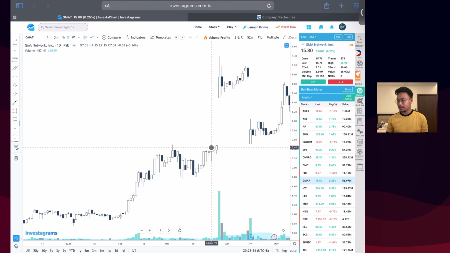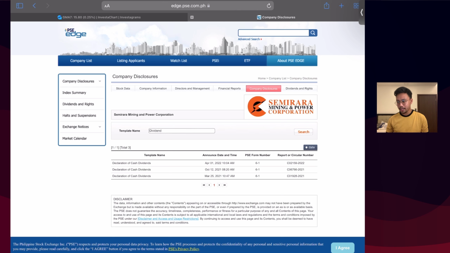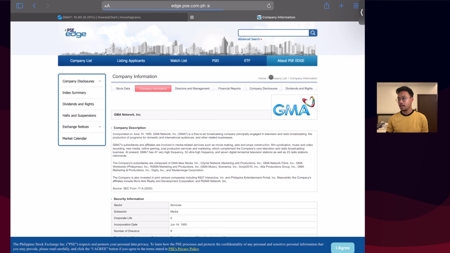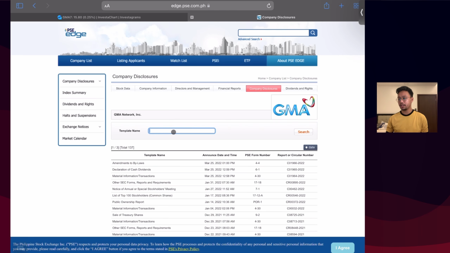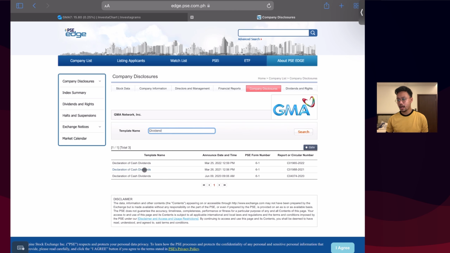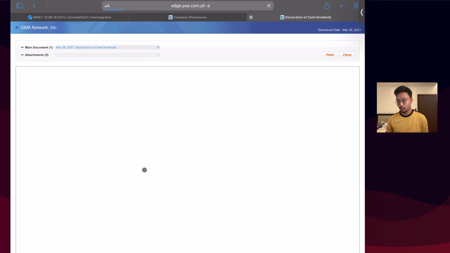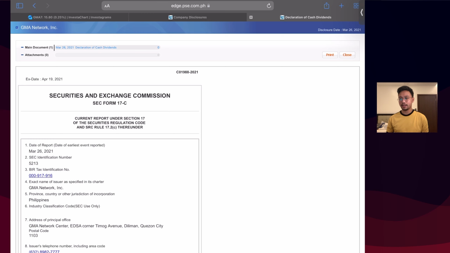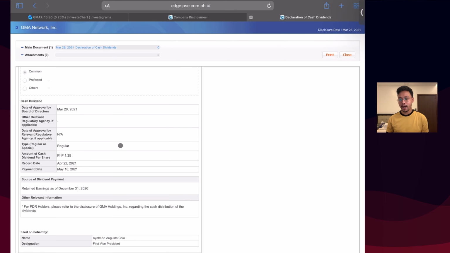So looking at the chart of GMA7, kitang-kita naman siguro kung kailan yung declaration date and kailan yung X-date. But just to make sure, let us look at the PSE Edge. So going back here sa PSE Edge, let us put in here GMA7. We click the name of the company and then company disclosures and then we put in here dividend. And then we will click sa declaration of cash dividends last 2021. So dito naman, we have your declaration date at March 26, 2021 with X-date April 19, 2021. Dito naman sa baba, we have your 1.35 amount of cash dividend per share with the record date April 22, 2021 and payment date May 18, 2021.